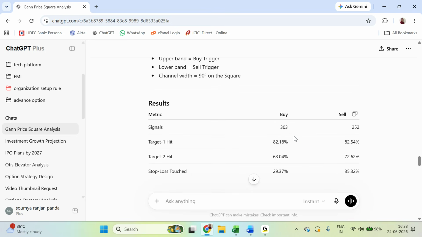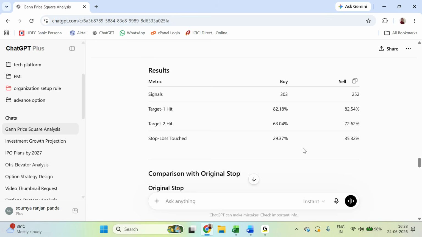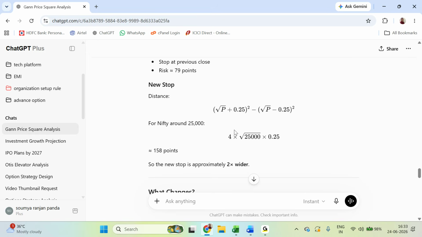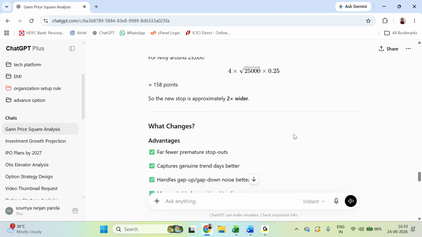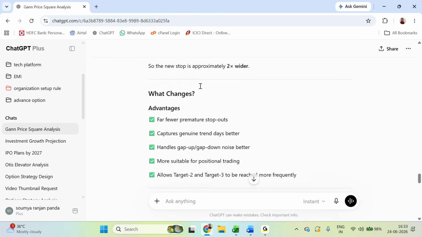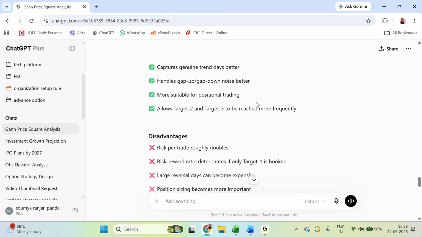So what happens, buy signal 332, sell signal 252, targets it has given, target to hit ratio given, stop loss has reduced. Whichever earlier was 70 80% stop loss, it has reduced to 29 30%. So the original stop loss was this, currently now this is the particular stop loss we are giving. This particular wider stop loss is further reducing the stop loss activities.